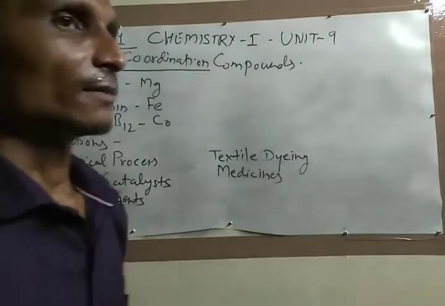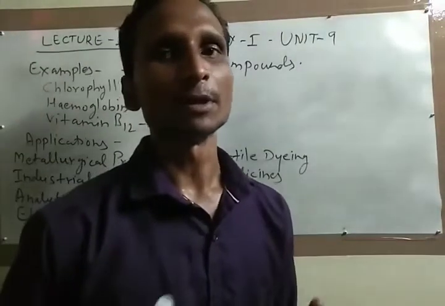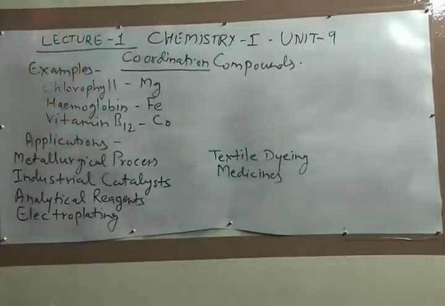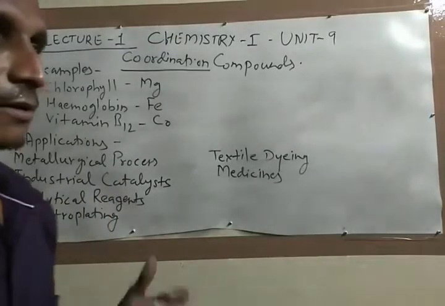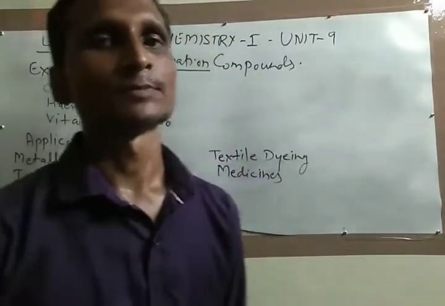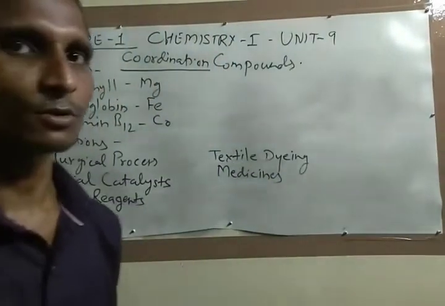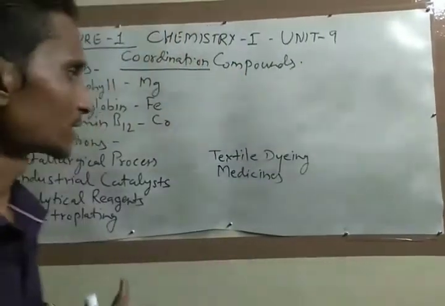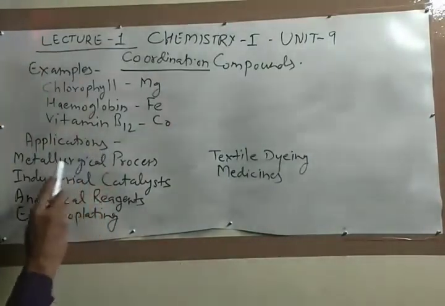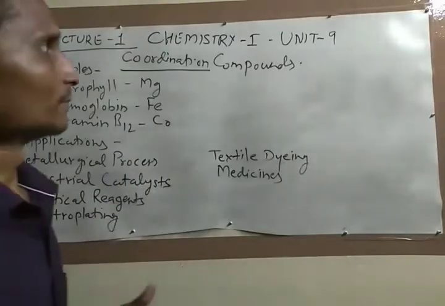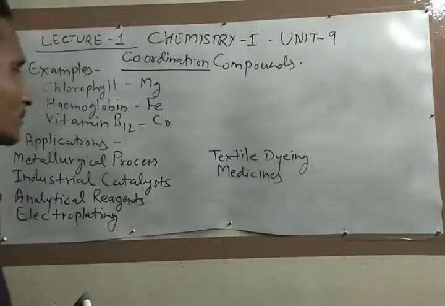There are many applications in fields which I mentioned on the board. The first is the metallurgical process. In the process of refining of metals, that means from ore to pure metal extraction, which is called the metallurgical process, there are several types of coordinate compounds which we use.